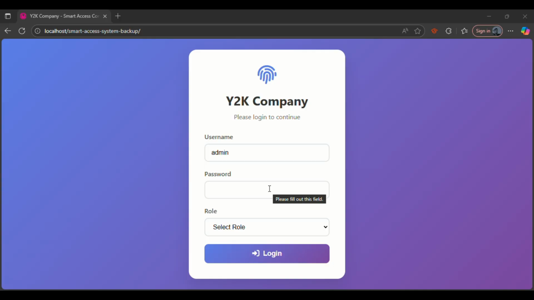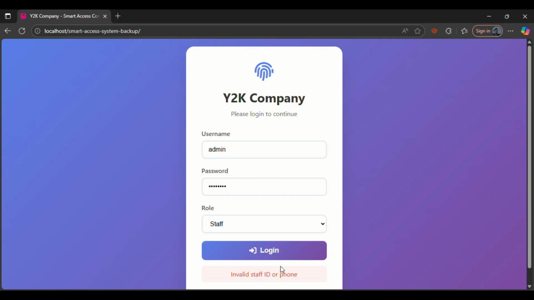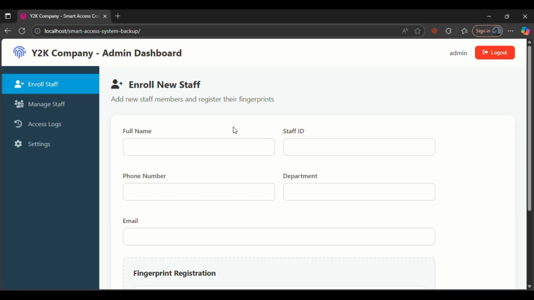Okay, for logging into the system as an admin, you have to input your username, and then the password is by default admin123. So you can re-enter your password, and then you have to choose your role, whether you're an administrator or a staff. If you give the credentials for the administrator and then put the role as staff, when you click login you can't enter, but if you give the role as administrator, you can enter successfully.